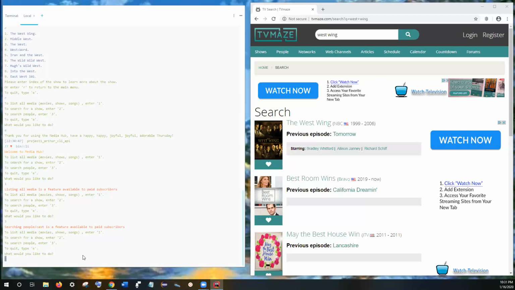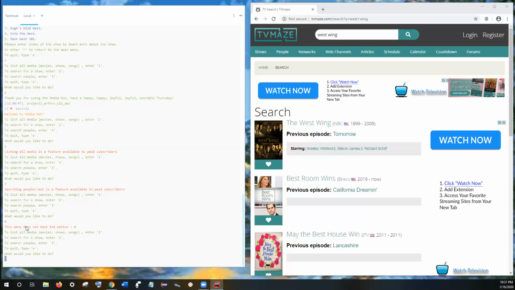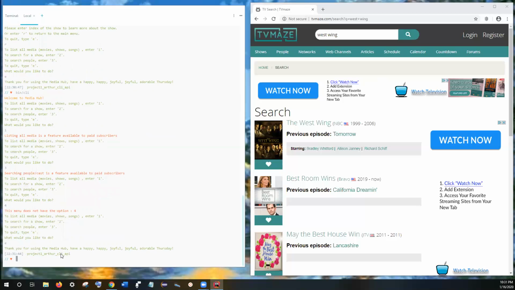And then suppose I accidentally entered 4, which is an erroneous entry, it says this menu does not have the option for that. So that's about it. And this error handling is in all the menus, and the program is fairly robust and fairly object-oriented. I can go over the object-oriented part of it by actually maybe going over the code very, very briefly.